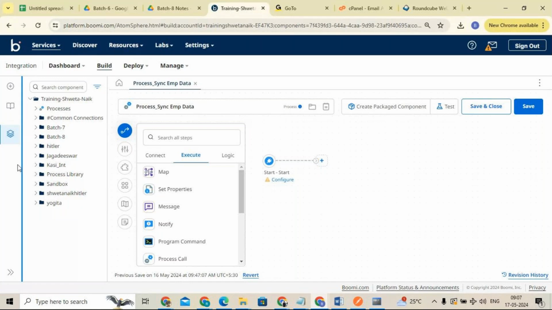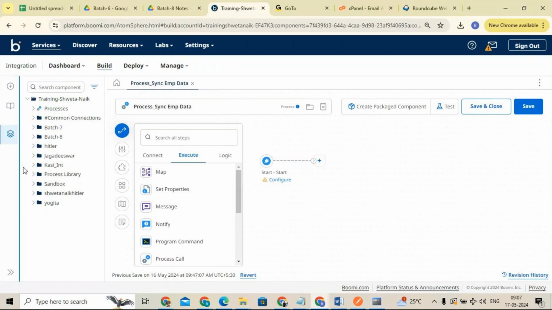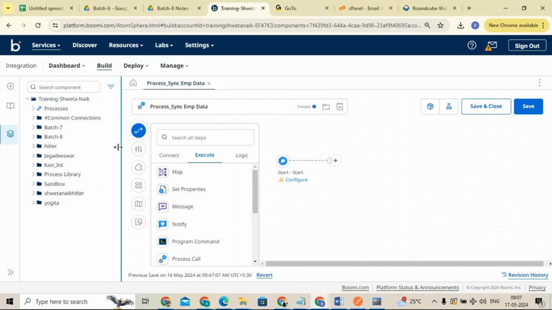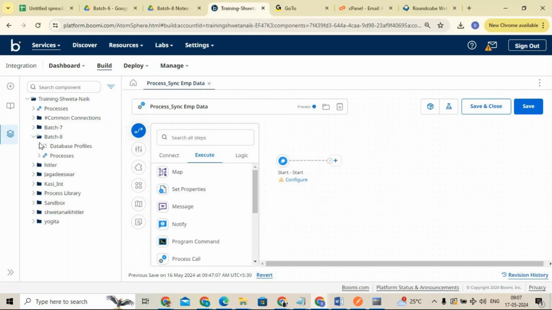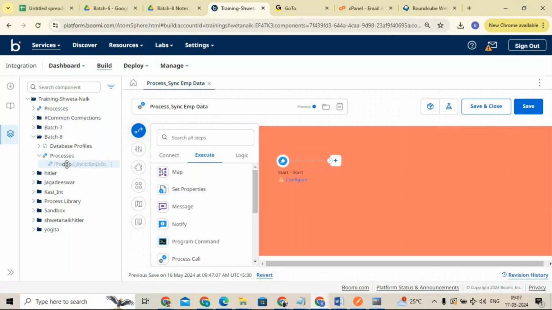In the component explorer, we are creating the folders. What is this folder? Root folder. Yes, it is the root folder or a main folder. Under the root folder, we can create n number of subfolders. Even in subfolders, we can create n number of subfolders, right? So yesterday we created this folder. Under this, we created the profile. Profile is a component, right? So this is a profile which we created yesterday.